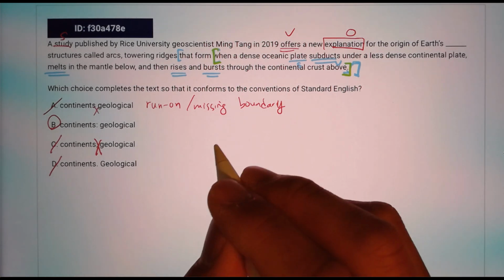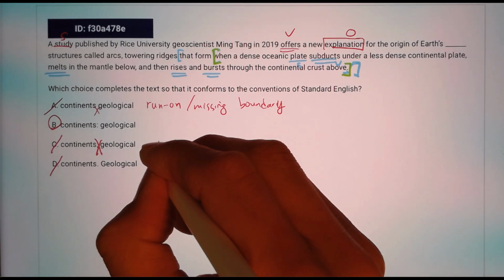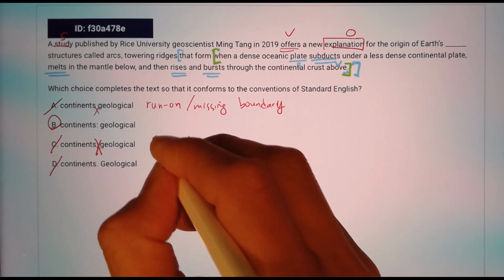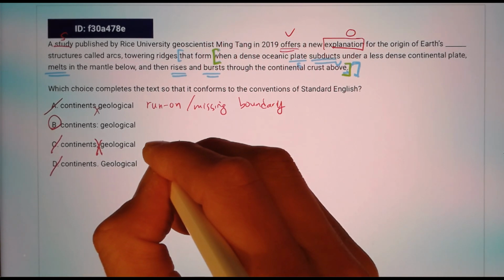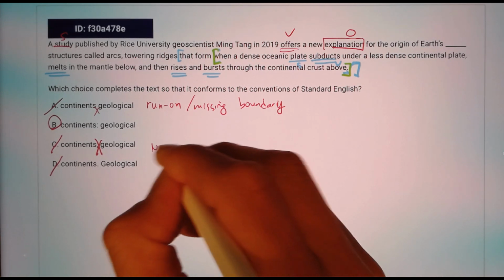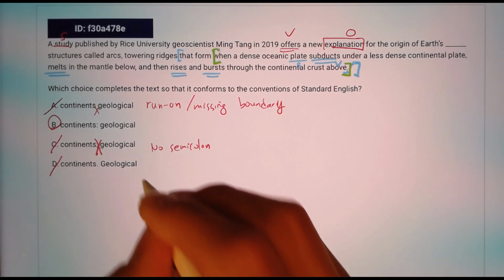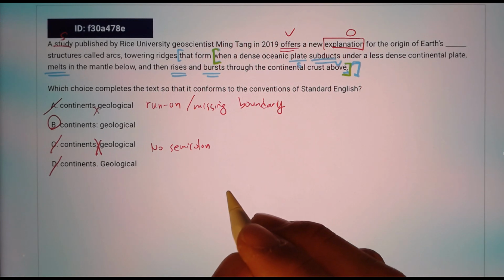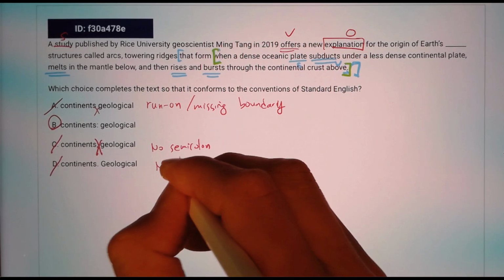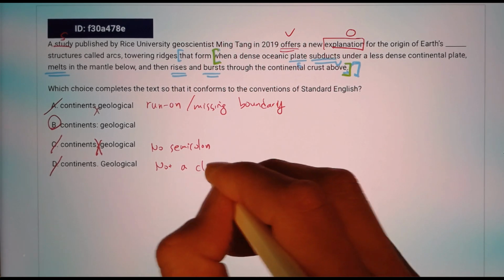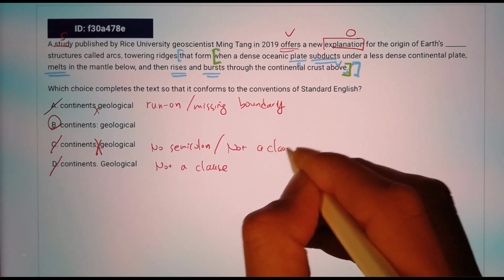Choice C, the reasoning was wrong punctuation, so no semicolon. And choice D, if I have to summarize, it's not a clause in the second part of the sentence.